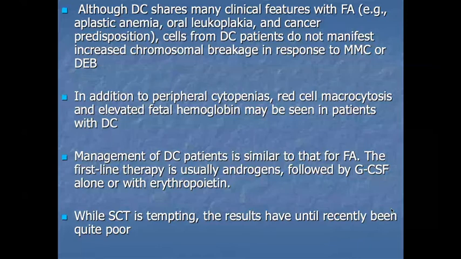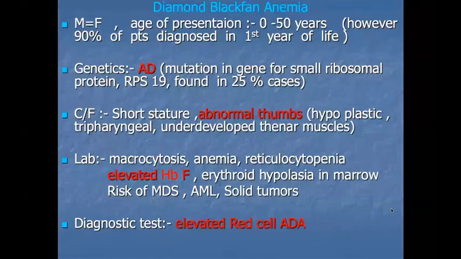Now coming to other disorders, Diamond-Blackfan anemia. This syndrome is equally present in men and women. The age of presentation is 0 to 5 years, and 90% of patients are diagnosed in the first year of life. What is the genetics of this syndrome? It is transmitted by an autosomal dominant pattern, and the mutant gene is the small ribosomal protein RPS19, found in 25% of cases.